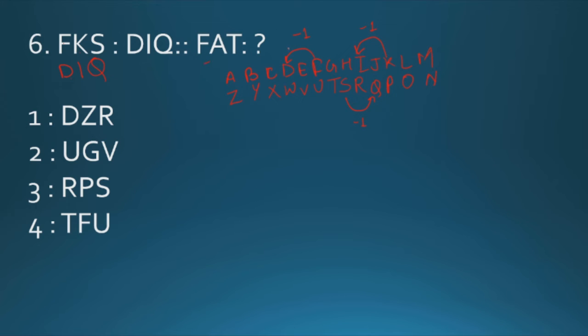So for F it is D, like here also D, and for A it should be -1, that is Z. So DZ. And for T, -1 is R. So DZR. So our option 1 will be the correct answer. This is how you have to solve. That's why I suggested that before even starting the exam, you keep ready the ABCD on a page so that you save your time.